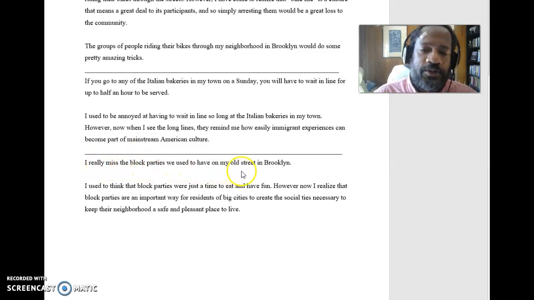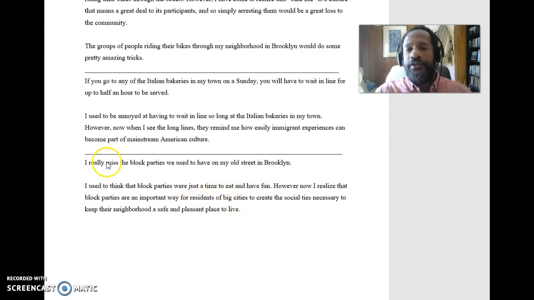I really miss the block parties we used to have on my old street in Brooklyn, and I used to think that block parties were just a time to eat and have fun. However, now I realize that block parties are an important way for residents of big cities to create the social ties necessary to keep their neighborhood a safe and pleasant place to live. So again, you should recognize this is longer. It's got that however in there, right? This is just I miss the parties, right? I can tell you what happened there. Okay, it was kind of fun, as opposed to saying, no, no, no, there's a bigger idea here, right?